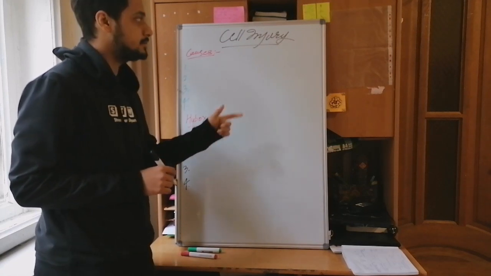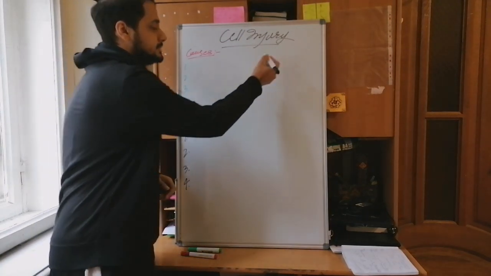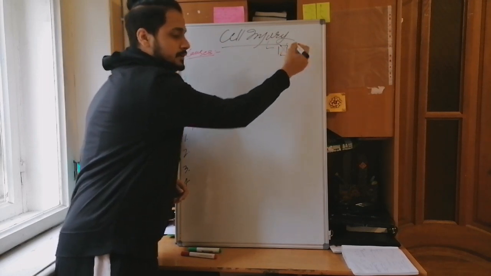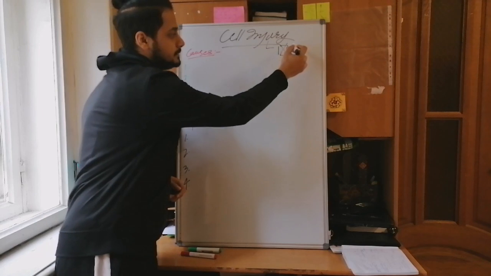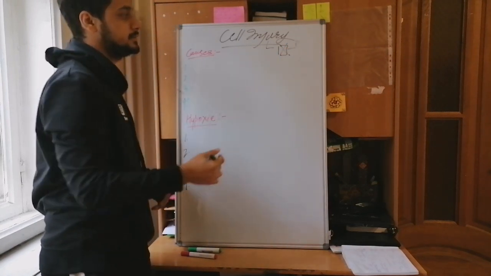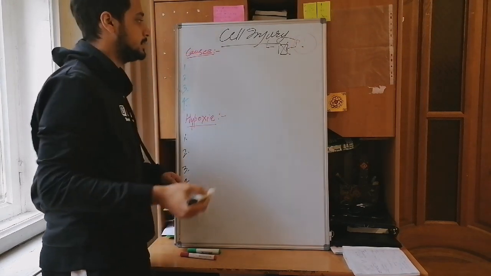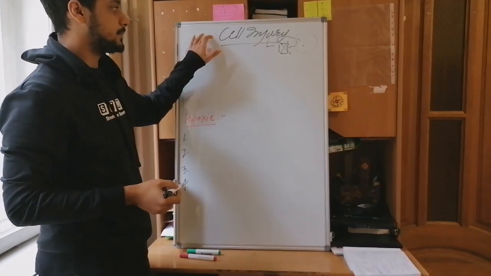Hello guys, today's topic is cell injury. So first of all, what is cell injury? Cell injury is basically an injury to any cell that will disrupt its physiological functions, so it won't be able to perform its physiological functions properly. And so basically, how does it happen?